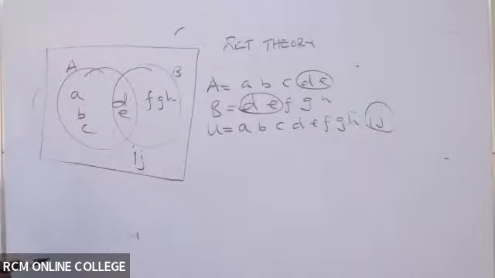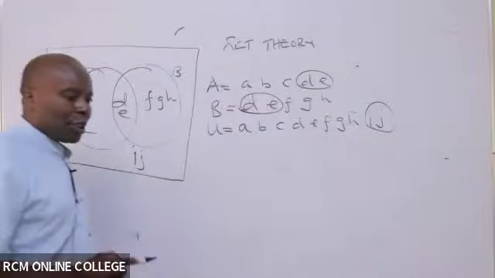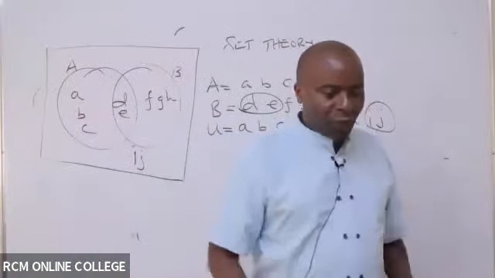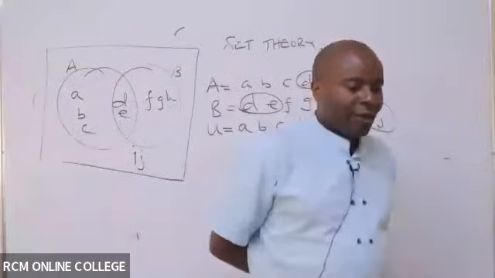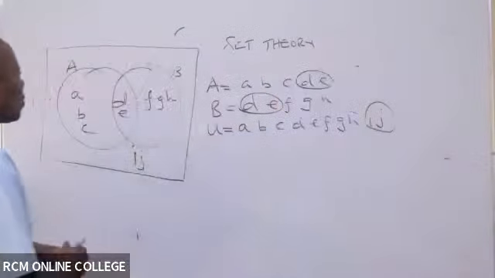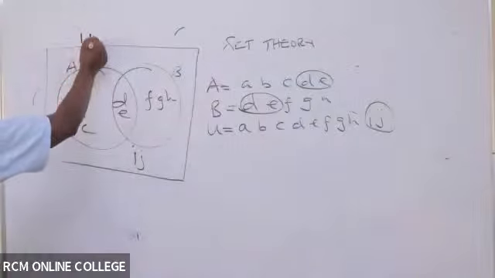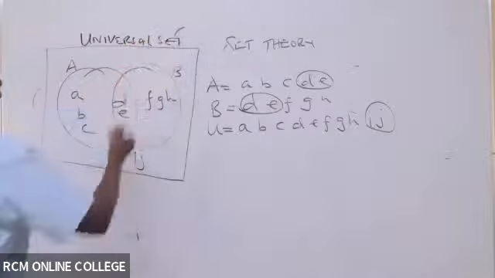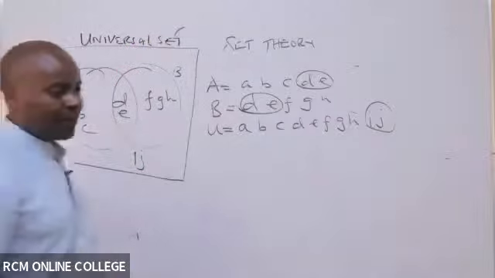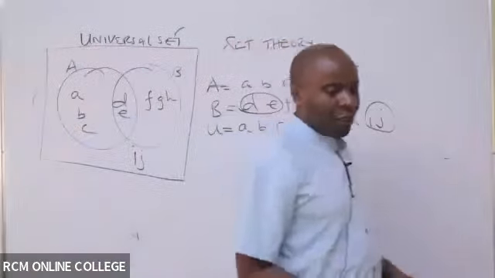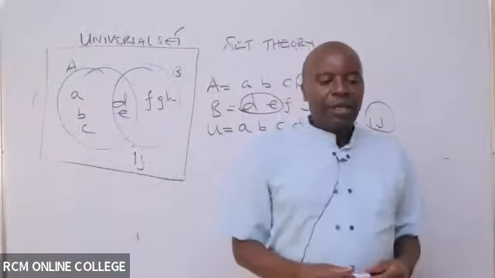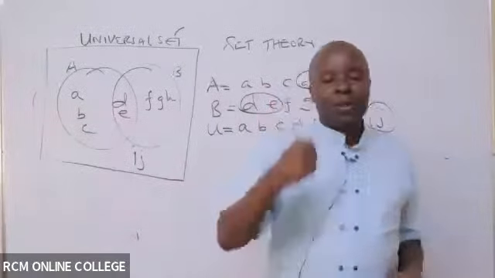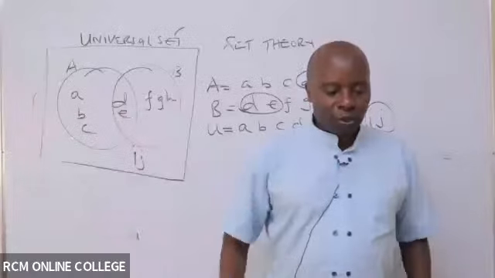So then, ladies and gentlemen, I hope you've been able to draw this. Once you finish drawing this, could you kindly put your thumbs up for me to demonstrate? This box is what we call the universe, the universal set, the U. Once you finish drawing, kindly mention Y for yes, or put your thumbs up, or ask questions.